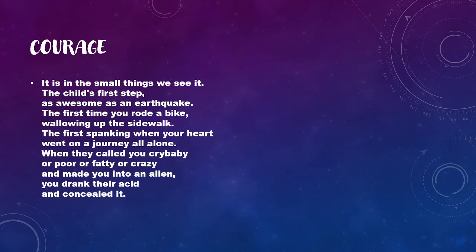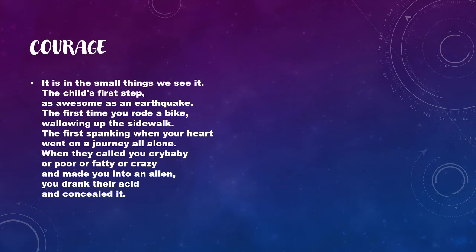The child's first step is as awesome as an earthquake. So here you have a simile, "as." It is very dangerous for the child to take the first step, you know that. The next line is, the first time you rode a bike.